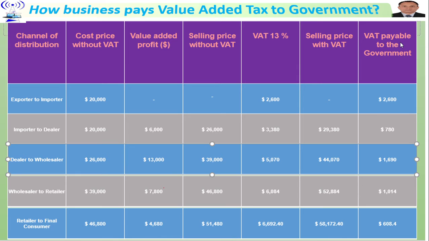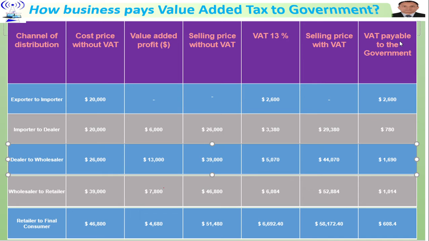Moving to the next channel of distribution, importer to dealer: 20,000 cost price without VAT, and he made a profit of 6,000. Meaning this is his cost price and he wanted to make a profit of 6,000. So the selling price without VAT is 26,000, and VAT is 13% of 26,000, which becomes 3,380, and the selling price for this channel of distribution is $29,380.